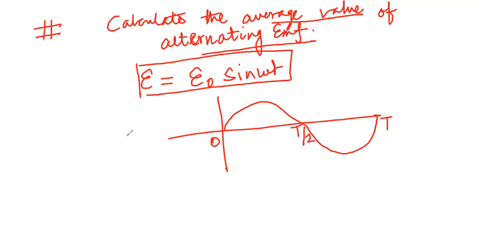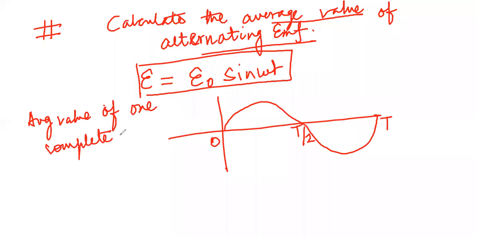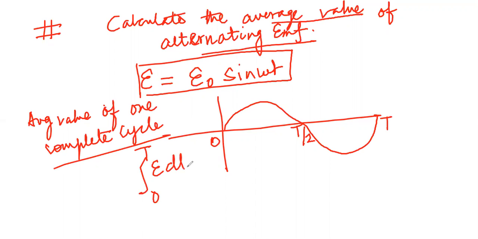if I try to find out the average value over the entire time period, the average value of one complete cycle, this would be something like this, that is the integral from 0 to T of E dt, whole divided by the time period. So this will be your E average over the complete cycle.